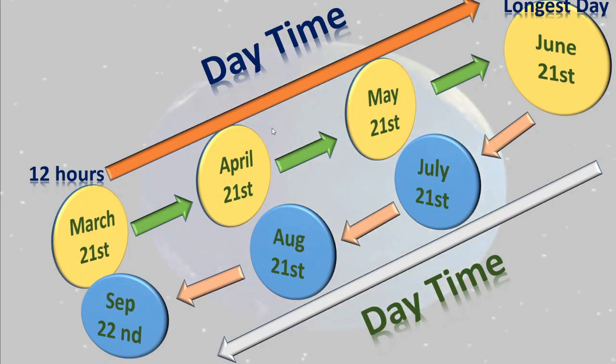Increase means from smaller to larger, and decrease means from larger to smaller. Correct? Here from June 21st to September 22nd, the daytime decreases. Got this? And you know that March 21st and September 22nd have 12 hours daytime and 12 hours night time.